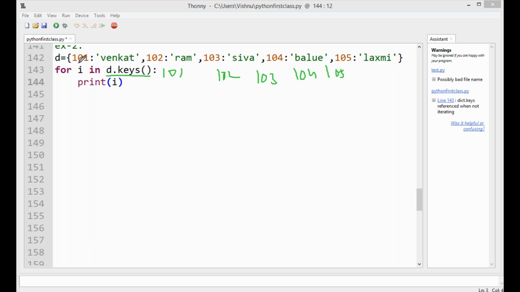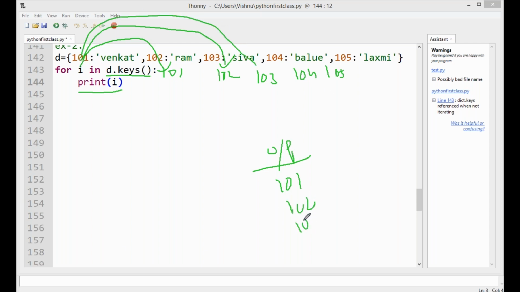Okay, in the first iteration of the for loop, the i value is 101. It takes i as 101 and enters the loop. Here the output is print(i), so the value is 101. Again, the next value of i is 102, and it prints 102. Next time the i value is 103, and it prints 103.